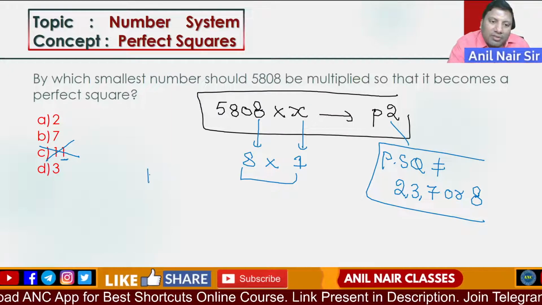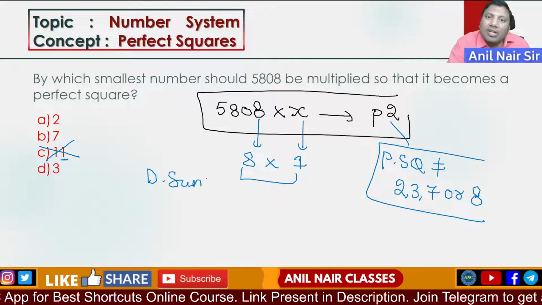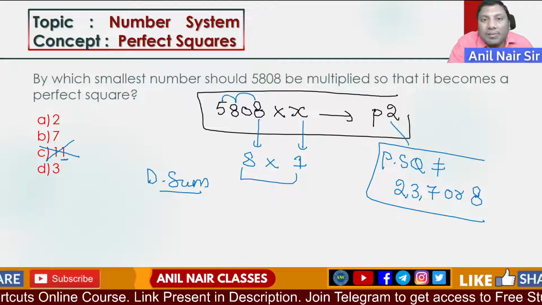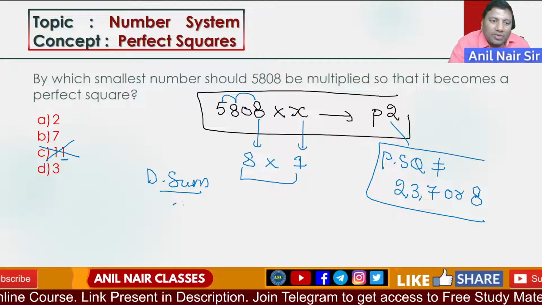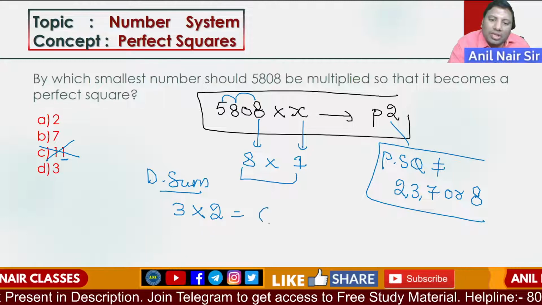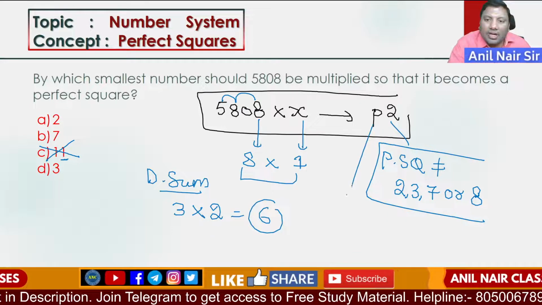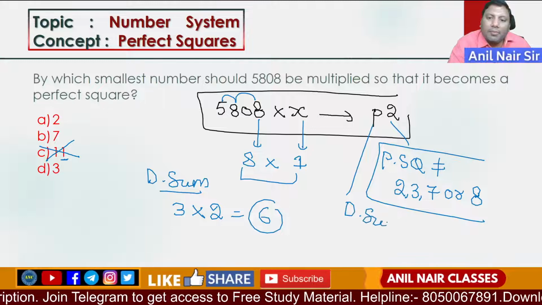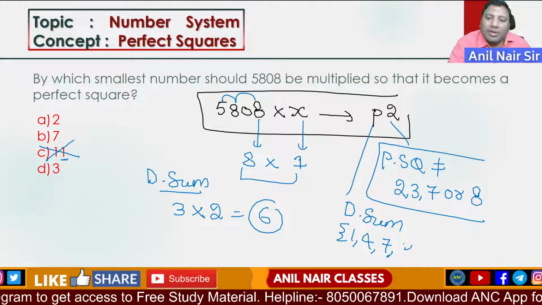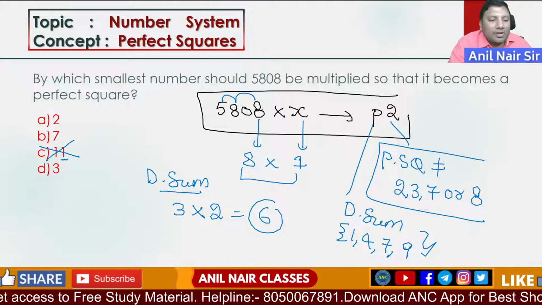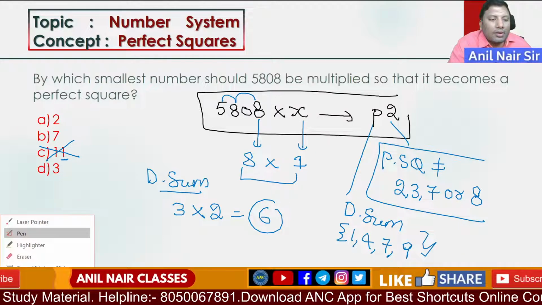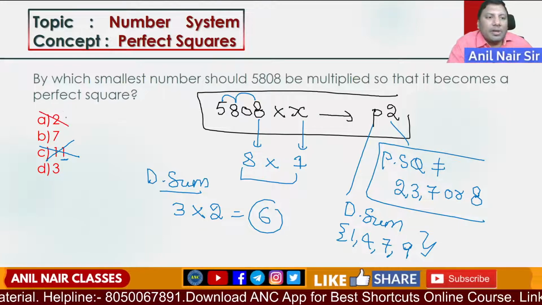What is the digital sum of 5808? 8 plus 8 is 16, 16 plus 5 is 21, and 21 gives 3. First option is 2. 3 2s are 6. But a perfect square's digital sum will be 1, 4, 7 or 9. So the first option is not possible.